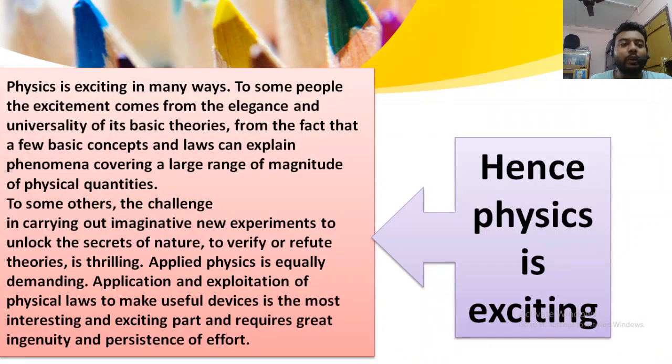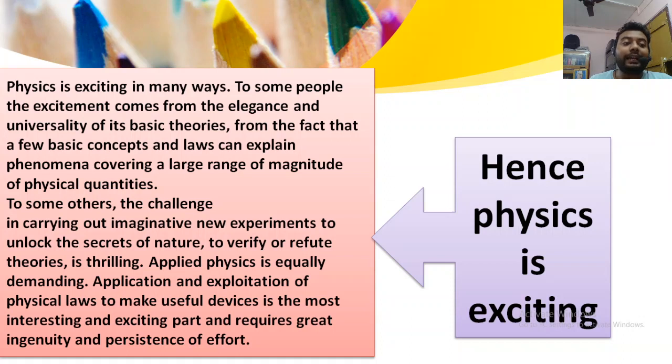Next, look here, why is physics called so exciting? Physics is exciting in many ways. To some people, the excitement comes from the elegance and universality of its basic theories. Universality in the sense that it is universally accepted from micro to macro.